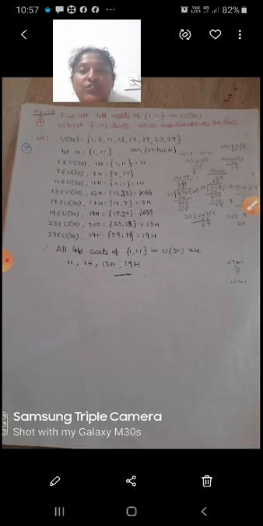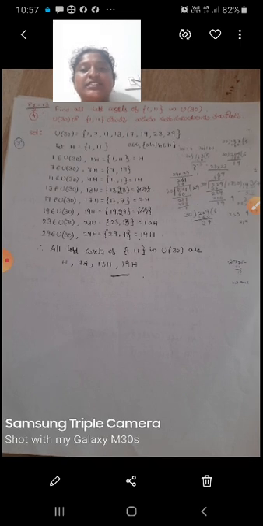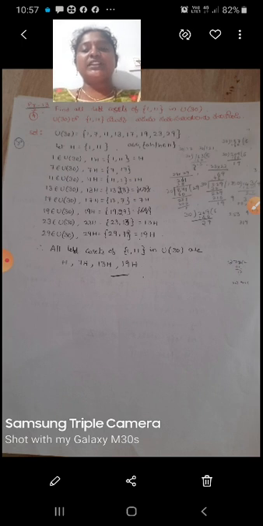So next, find all left cosets of {1, 11} in U(30). First we can find the elements in U(30). So U(30) equals 1, 7, 11, 13, 17, 19, 23, 29. So this is a group under multiplication. Again what is given, {1, 11}. Let it be H. H equals {1, 11}.